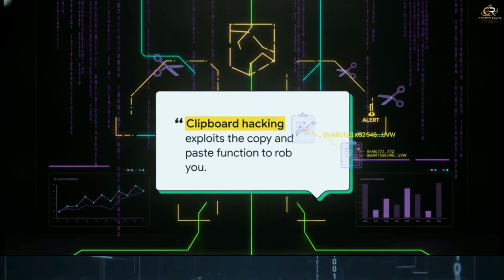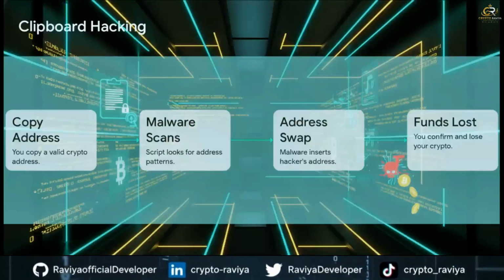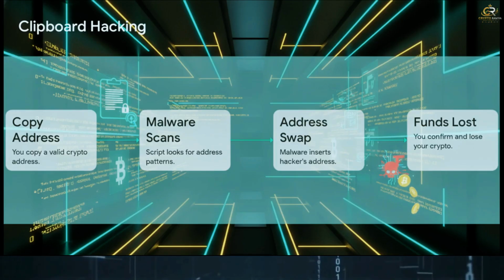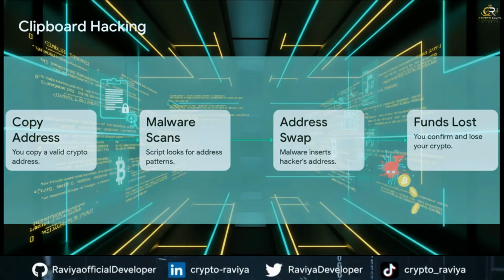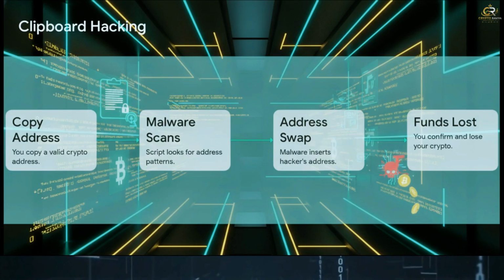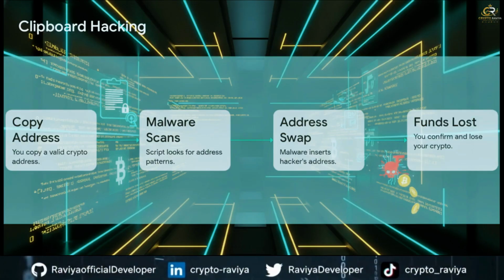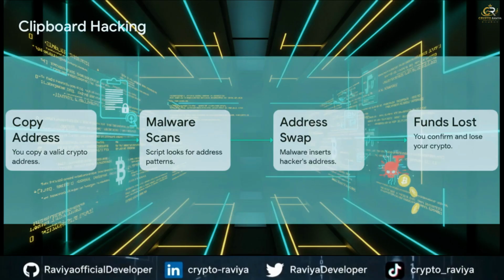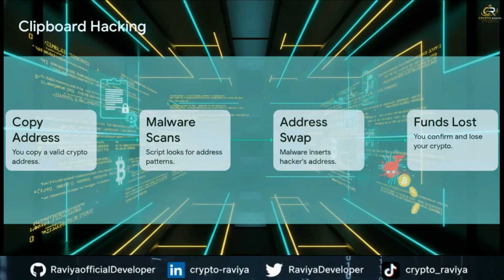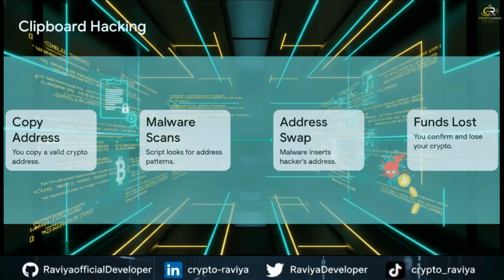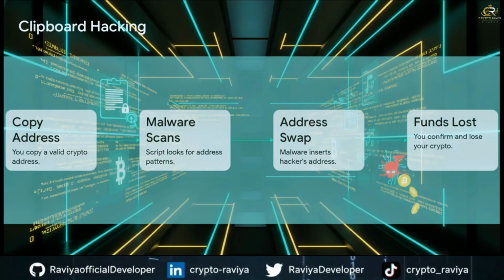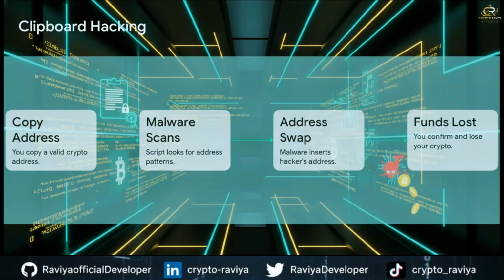Nobody is memorizing them. We all rely on copy and paste. Hackers know this, which is exactly why Clipper malware was invented. Microsoft's threat intelligence team actually tracked a Tor-routed crypto Clipper doing exactly this in the wild. The malware uses code patterns, regular expressions, to scan your clipboard every 500 milliseconds, every half a second. If it detects a 34-character Tron address starting with a T or a Bitcoin address starting with a 1 or 3, it intercepts the clipboard instantly. It replaces the address you just copied with an address controlled by the hacker. And the truly terrifying part, the malware actually tries to match the first few and last few characters of your intended address so it looks visually similar at a quick glance.